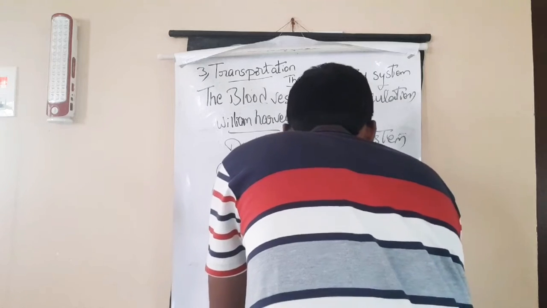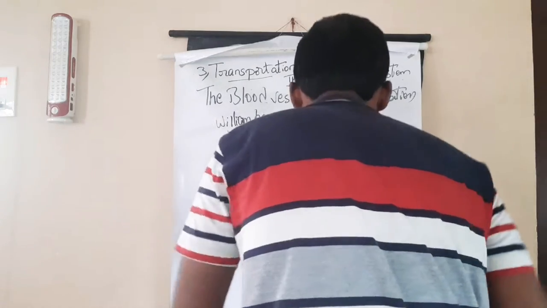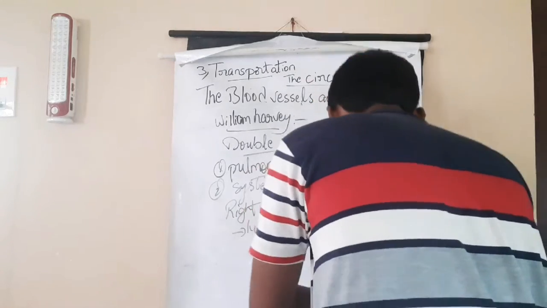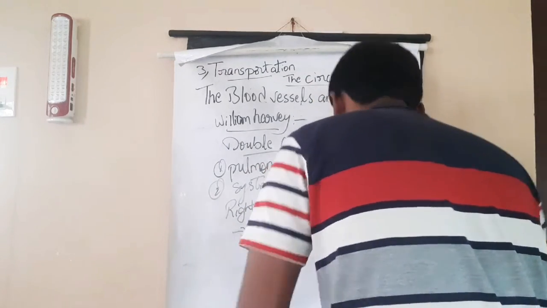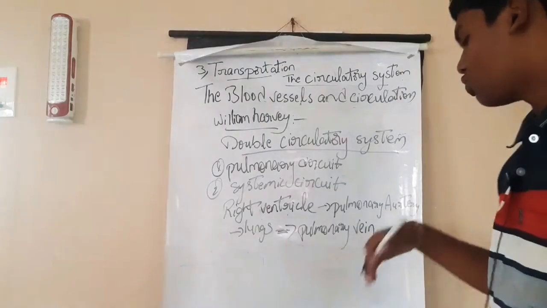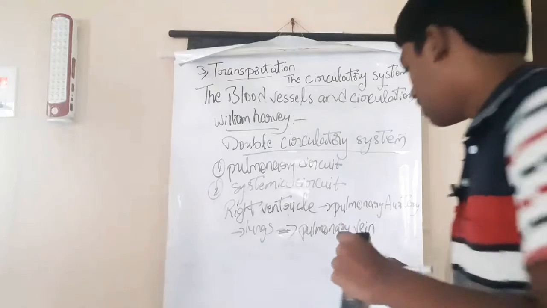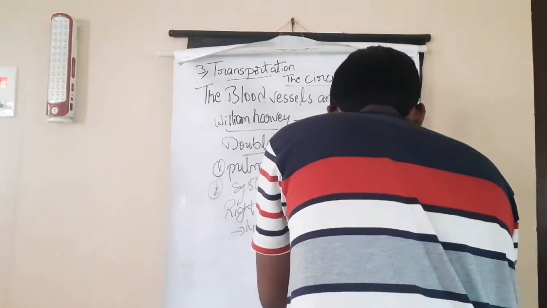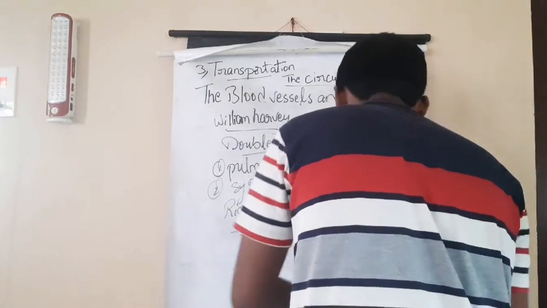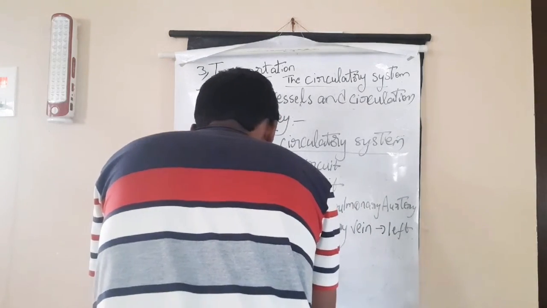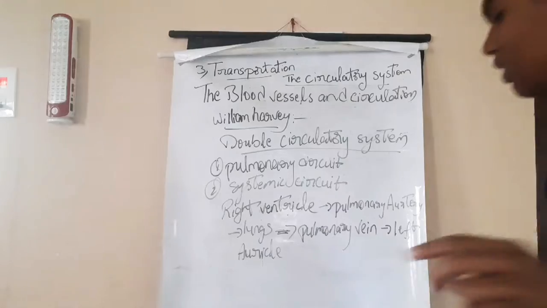We all know that arteries carry blood from the heart to organs and veins carry blood from organs to the heart. From the lungs, the blood goes through the pulmonary vein to the left auricle.